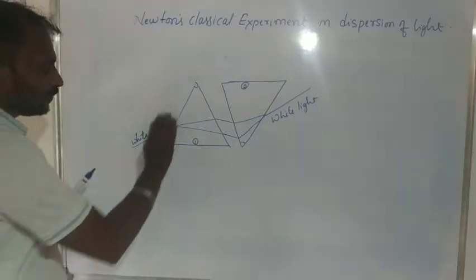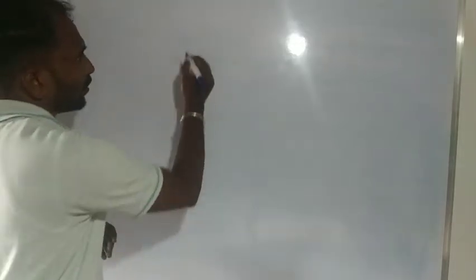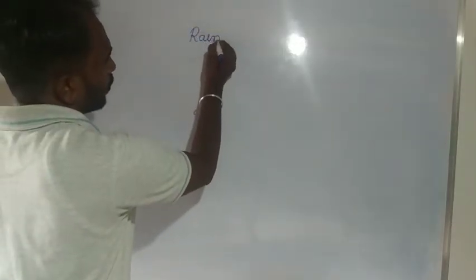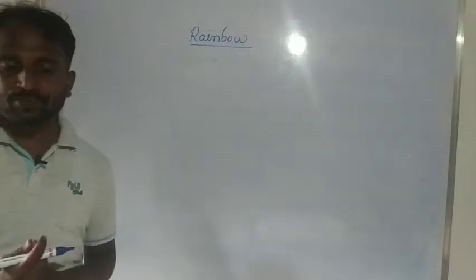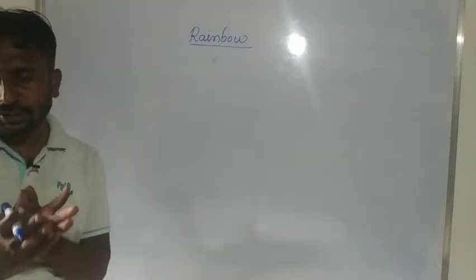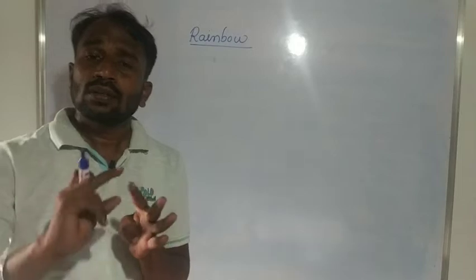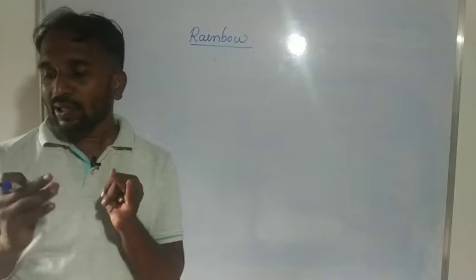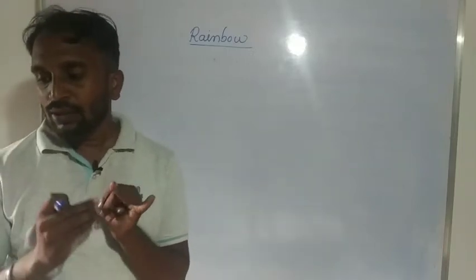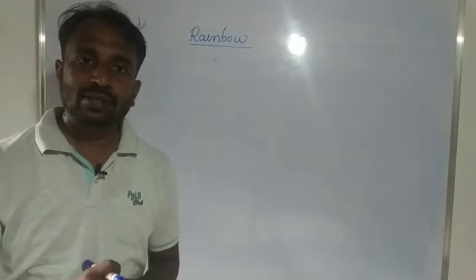Okay, next one. The natural phenomenon of dispersion is nothing but the rainbow. The rainbow is a natural phenomenon of dispersion. It is a spectrum produced by refraction, dispersion and internal reflection. Internal reflection means total internal reflection of sunlight by a raindrop. That's what we consider a rainbow.